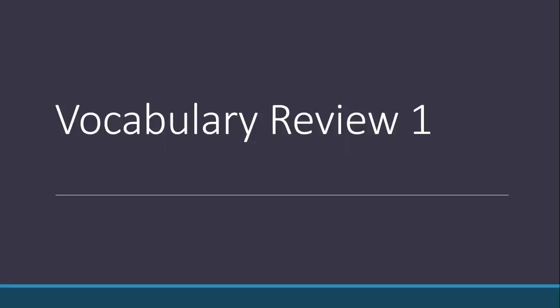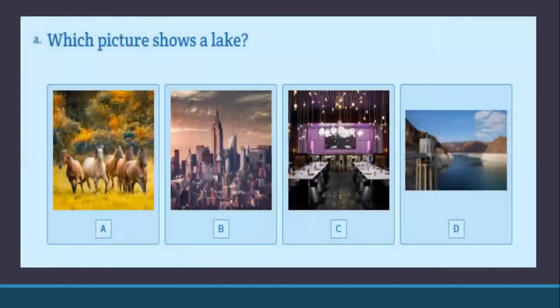Today I've got a vocab review lesson prepared for you. It's just going to go over some of the vocab words that we learned this year. I will reveal the question, give you time to answer, and then I will reveal the answer, okay? The first question says, which picture shows a lake? Have a quick look at the pictures, decide which one has a lake.